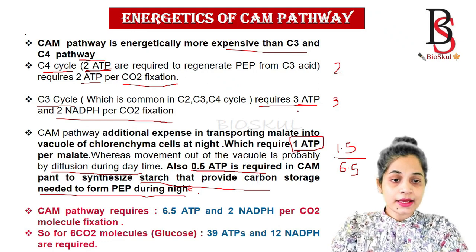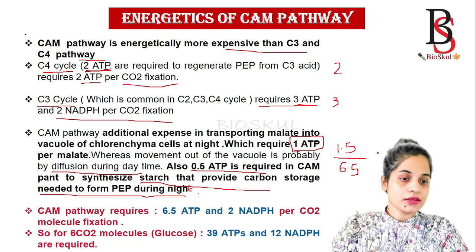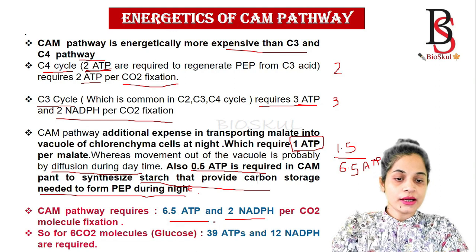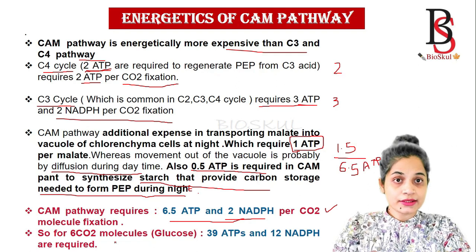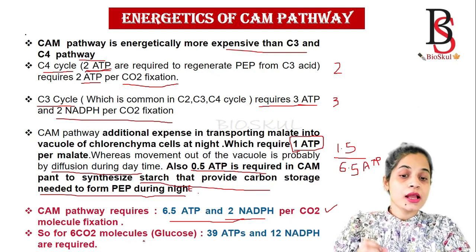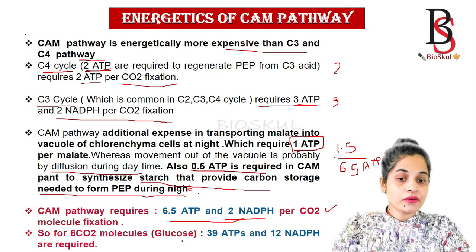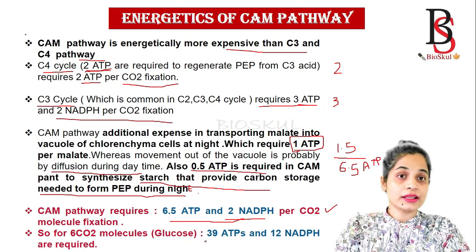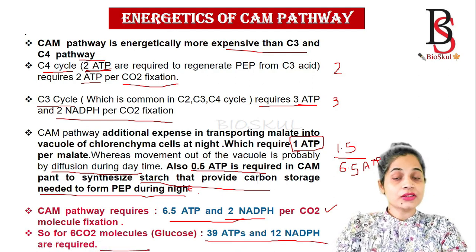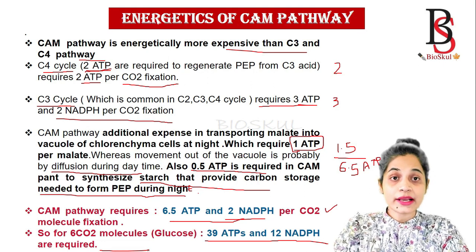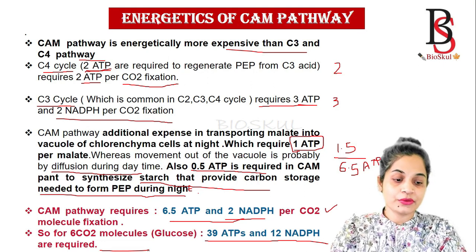Similarly, how many NADPH are required? It requires only 2 NADPH and 6.5 ATP molecules, and the 2 NADPH are required for carbon dioxide molecule fixation. So for 6 carbon dioxide molecules, that is for glucose fixation, how many ATPs and NADPH are required? Just multiply by 6. So it requires 39 ATPs and 12 NADPH. That's why the CAM pathway is energetically more expensive than the C3 and C4 pathways.